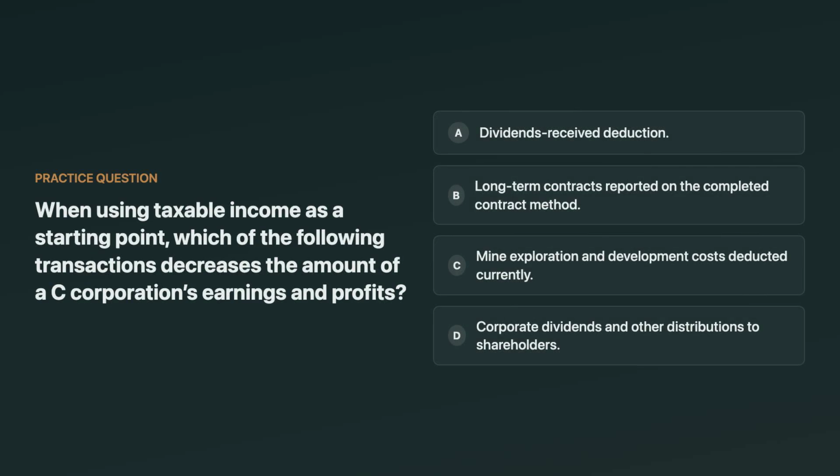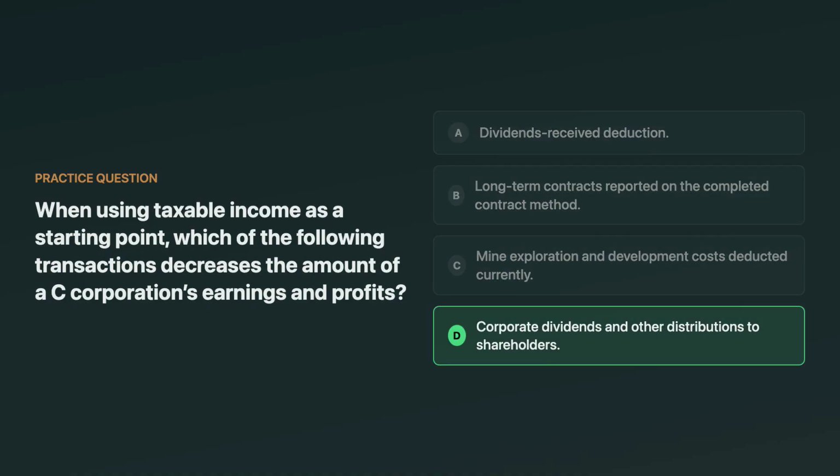When you start with taxable income to compute a C corporation's earnings and profits, which transaction decreases E&P? Choices include the dividends received deduction, long-term contracts on the completed contract method, mine exploration and development costs deducted currently, or corporate dividends and other distributions to shareholders. Think about it.